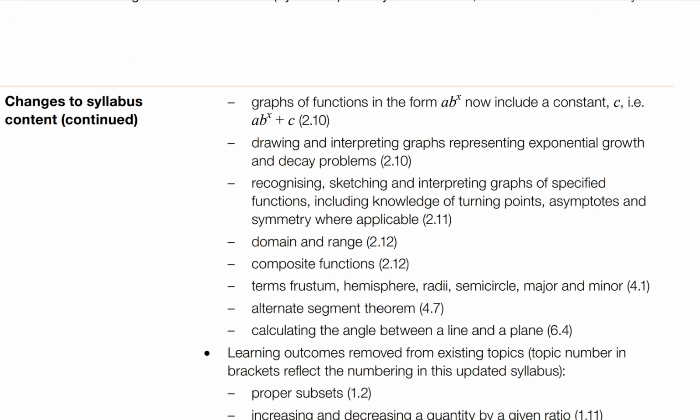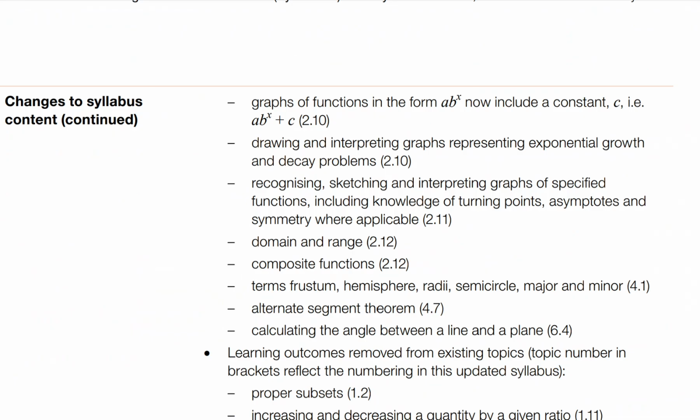This means that before, we had exponential graphs which had the horizontal asymptote at only 0, but now since they tell us to expect a constant being added to it, the horizontal asymptote can be different, being the value c. If a varies and c varies, then the horizontal asymptote may change.